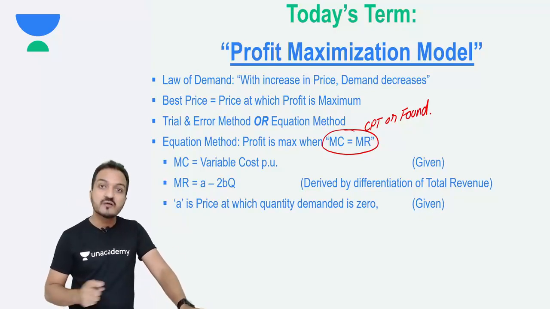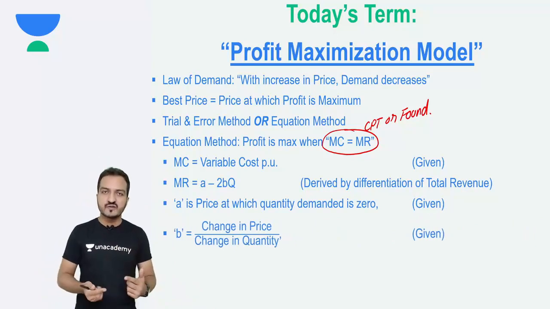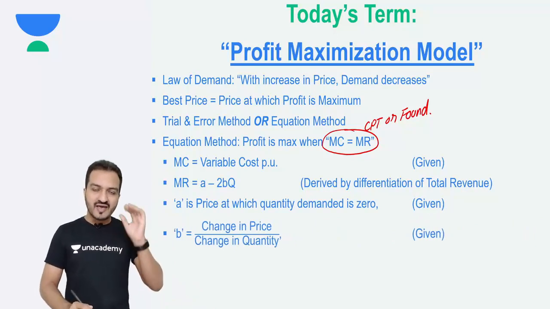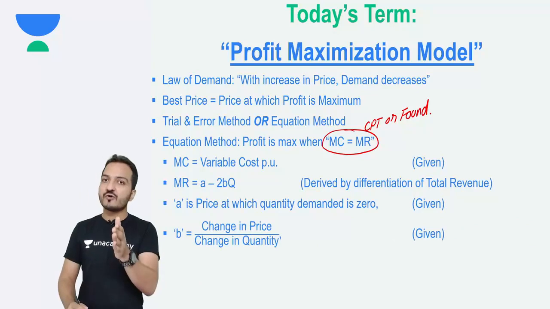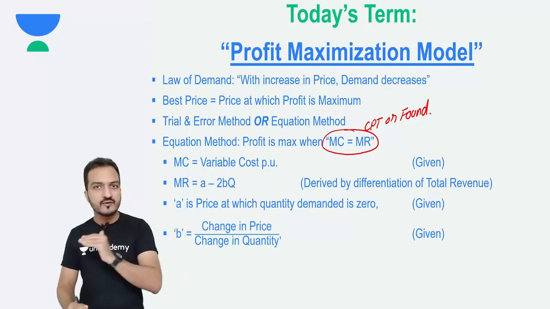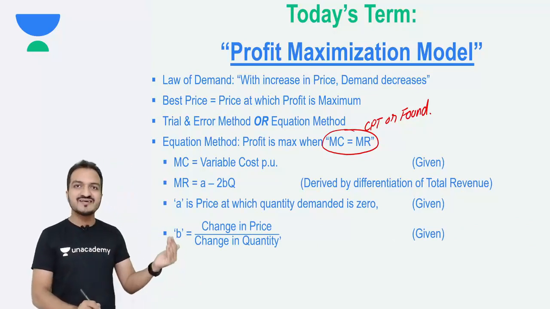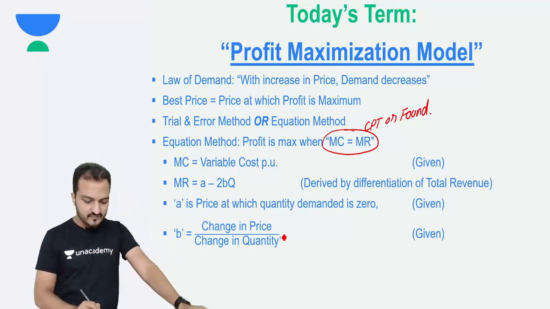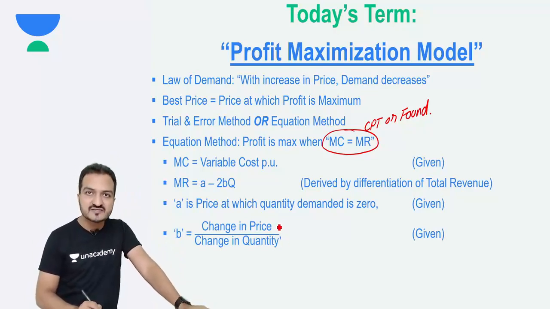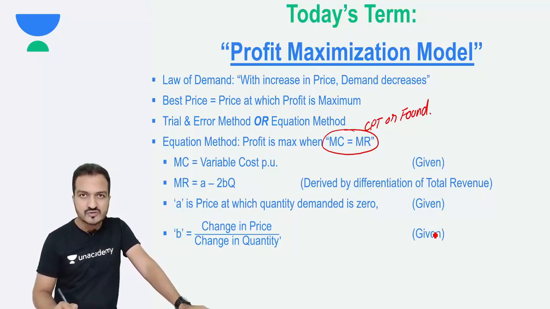Then what is B? B is the rate of change. B is like, for every extra quantity that I want to sell, how much price should I reduce? It is change in price divided by change in quantity. B indicates your change in price divided by change in quantity. These two values are also mostly given in the question.